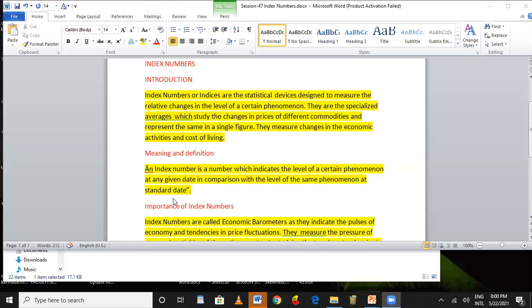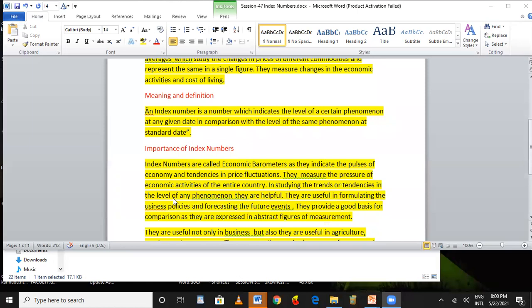Why do we give so much importance to the index numbers? Index numbers are called economic barometers as they indicate the pulses of the economy, whether it is growing slowly or at a fast rate. All this we have to know. How the pulses are measured from the barometers.